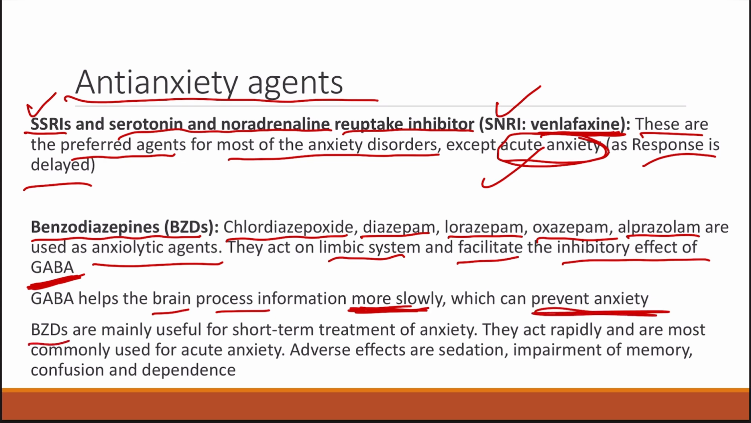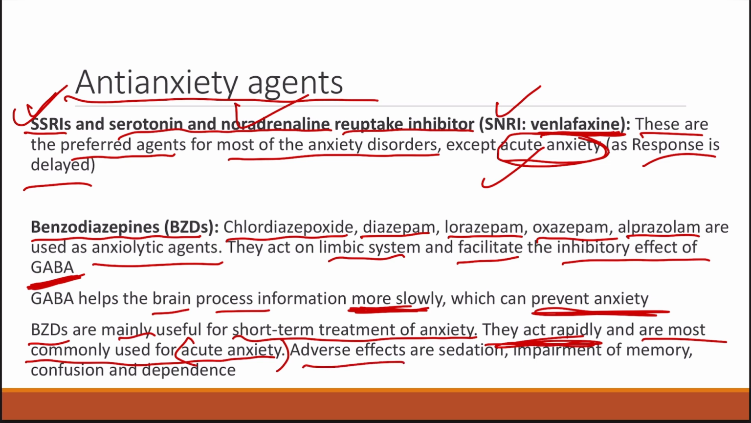So benzodiazepines are mainly useful for short-term treatment of anxiety. They act rapidly and are most commonly used for acute anxiety. Why? Because they act rapidly, so they are used in case of acute anxiety where we cannot use SSRIs and SNRIs. And the adverse effects of benzodiazepines include sedation, then we have impairment of memory, then we have confusion, and also dependence, that is depending on the benzodiazepine for the effects later on. It can be either in the form of physical dependence or it can be in the form of psychological dependence also.